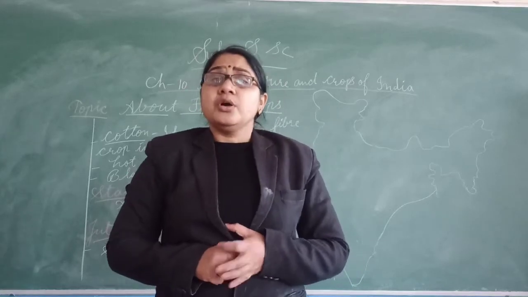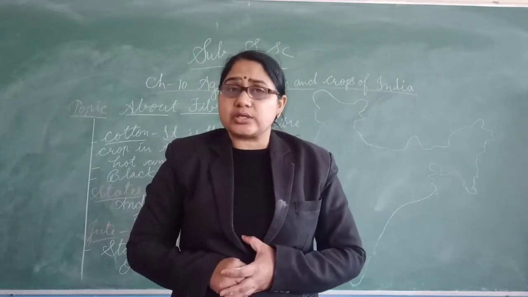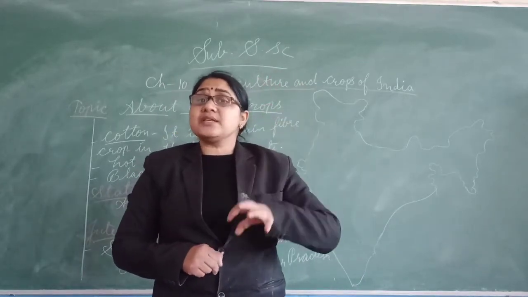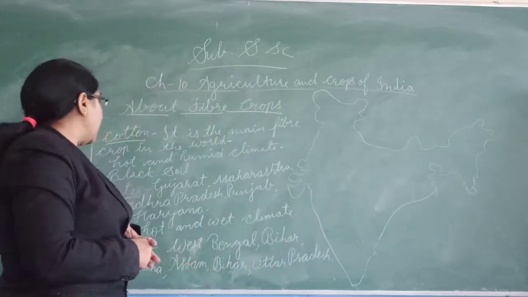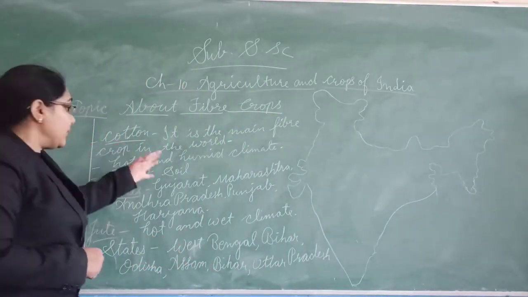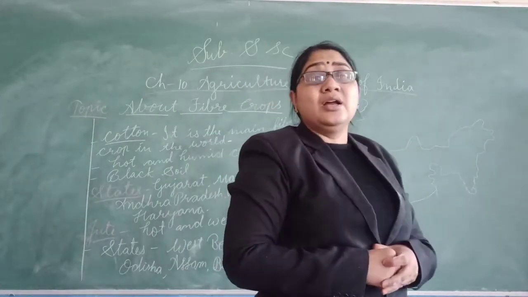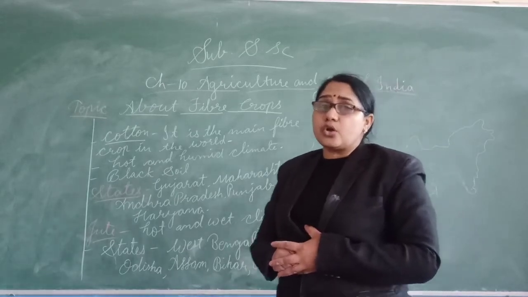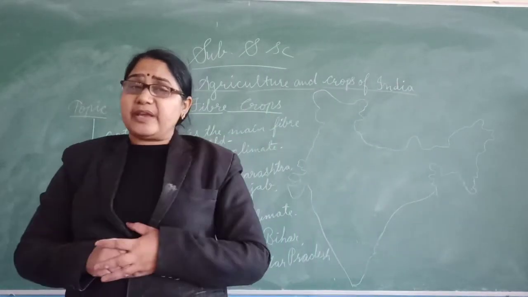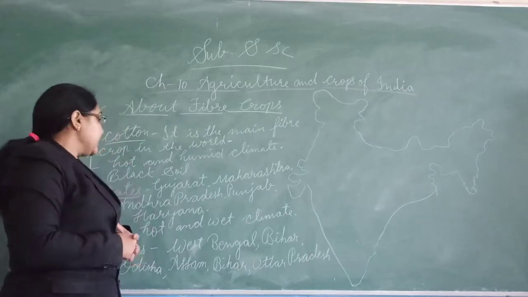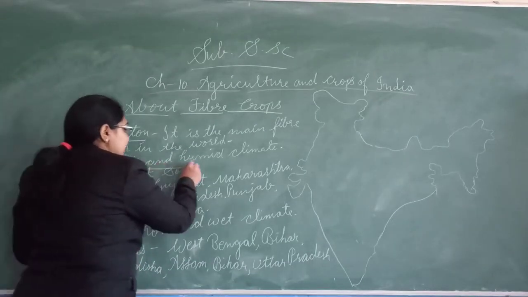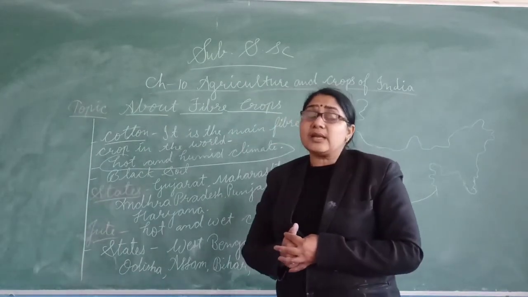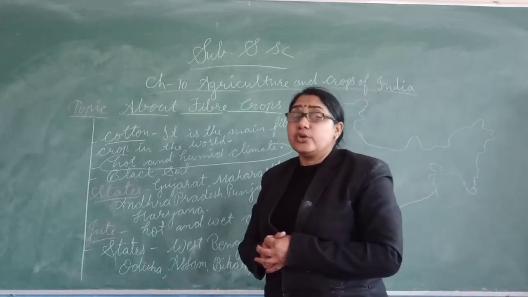So students, first we will discuss cotton, its features and then in which states this crop is found. So let's start with cotton. Cotton is the main fiber crop in the world because cotton is used to make clothes for various purposes. Which type of climate does it need? It grows in a hot and humid climate. Is it clear? Cotton needs a hot and humid climate.